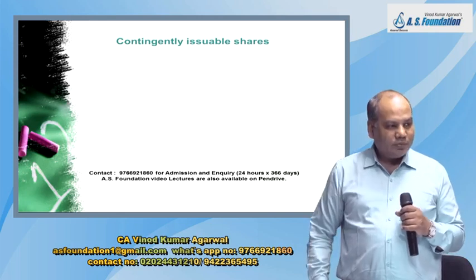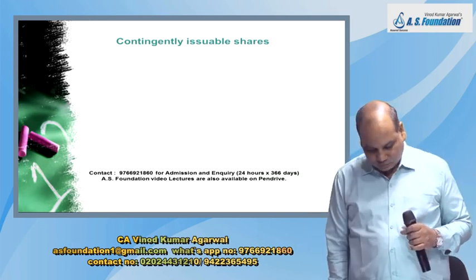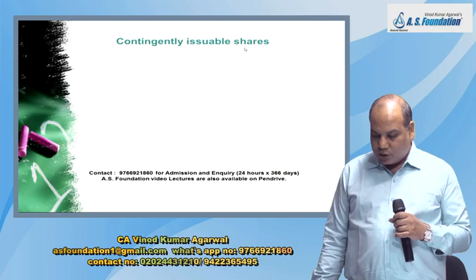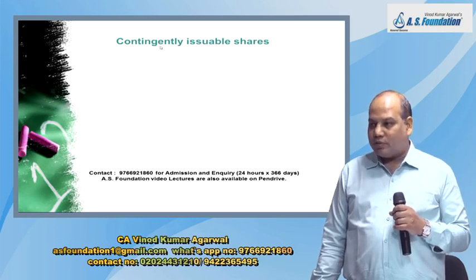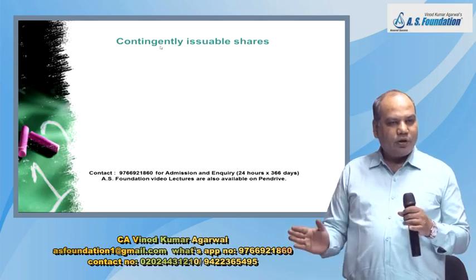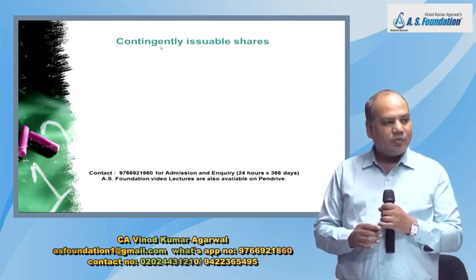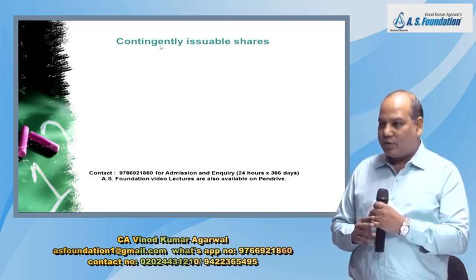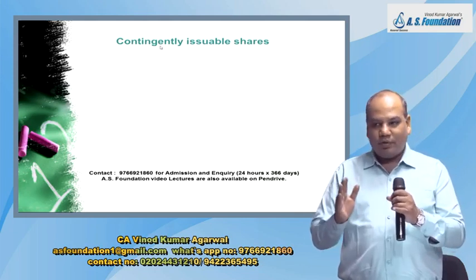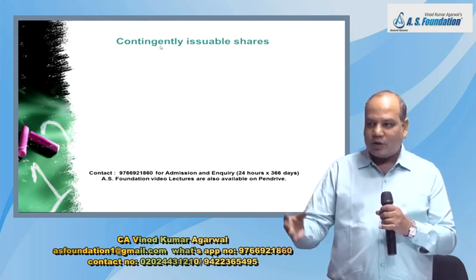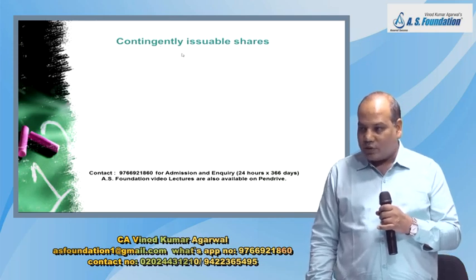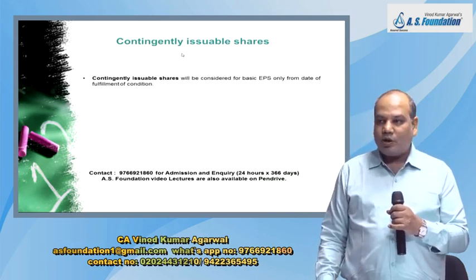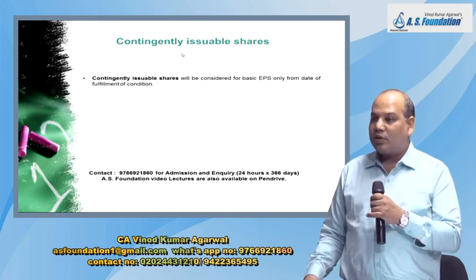Contingently issuable shares. What is a contingently issuable share? Shares which will be issued on happening of an event. We have seen in our standard IFRS 2, share based payment, the employee will get shares if he achieves some performance target. So the company says if the company earns 100 crore rupees profit, you will get 1000 shares. So that is a contingently issuable share. So how do you treat contingently issuable shares in basic and diluted EPS calculations?